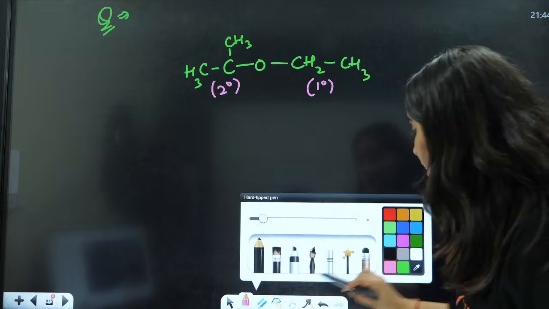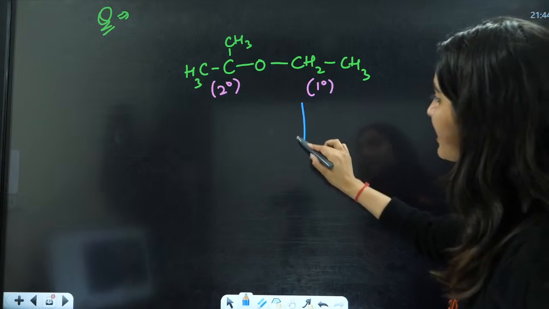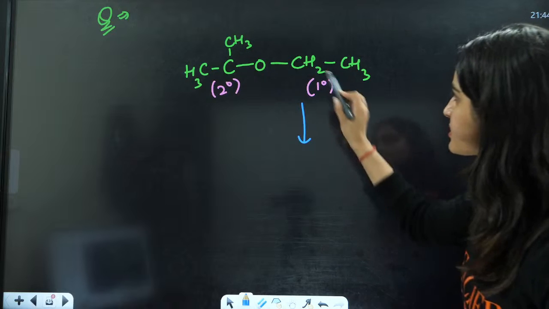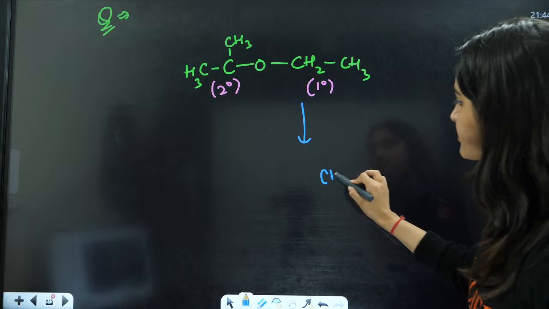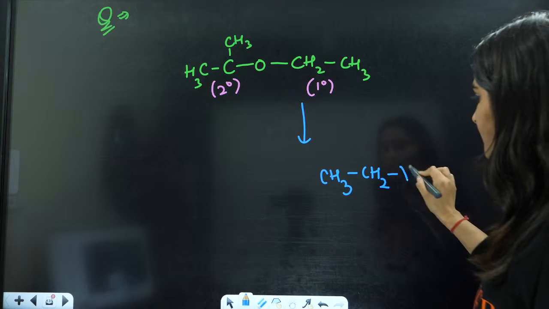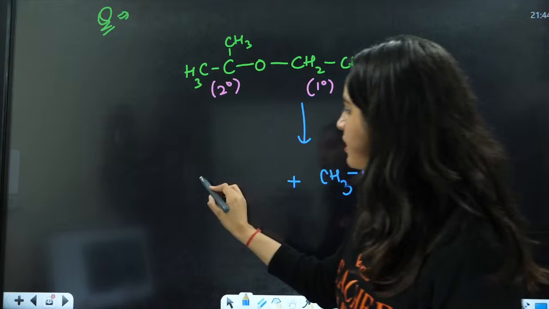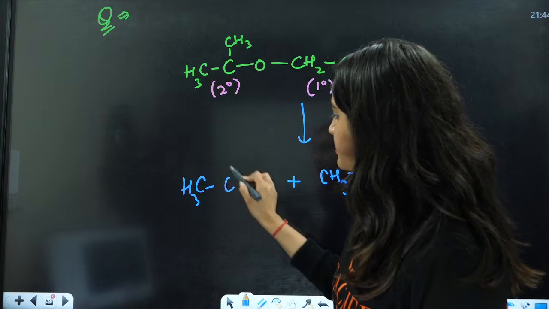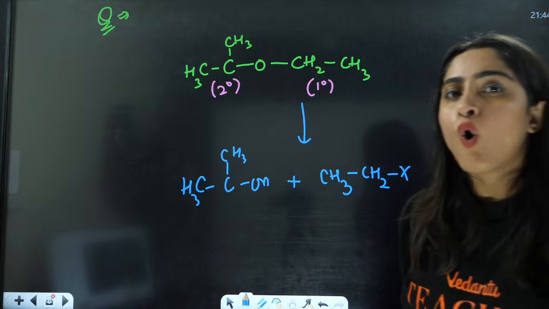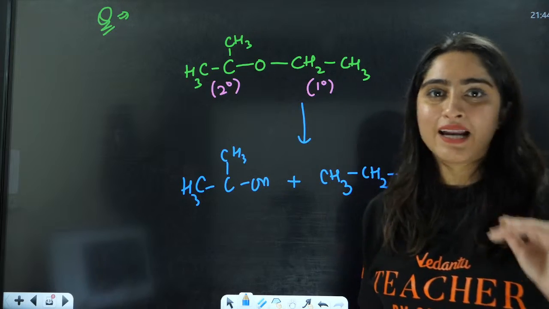If you have primary or secondary, in that case, the lower one is going to form the halide. So in this case, this is CH3, CH2, X, and it is going to form CH3OH.